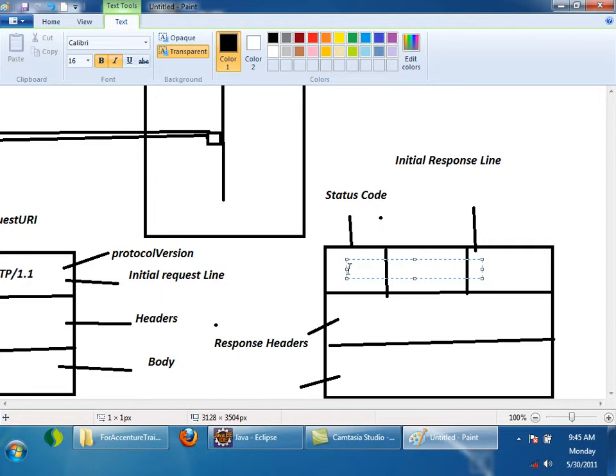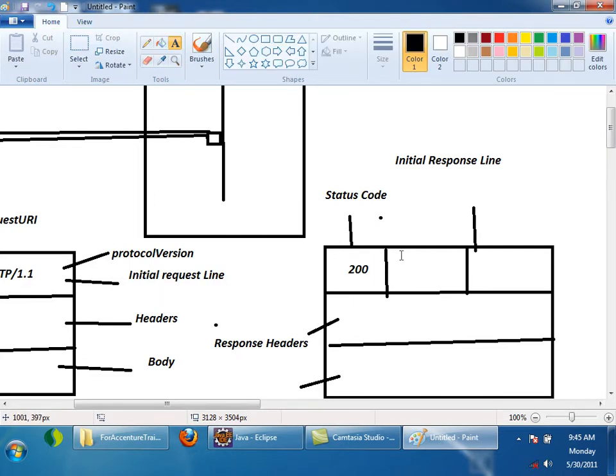For success, it is 200. For file not found, it is 404. For some internal server error, it is 500. For redirection, it is 301. So there are various status codes which I will show you later. 200 means success. Okay, I have found the file called x.html. I am sending you the response, the server says, right? And second part is nothing but status description.